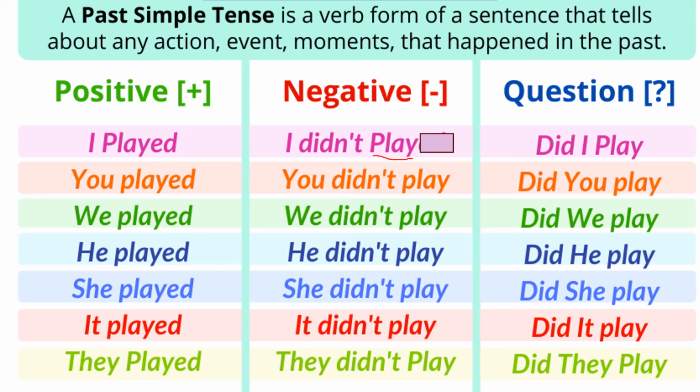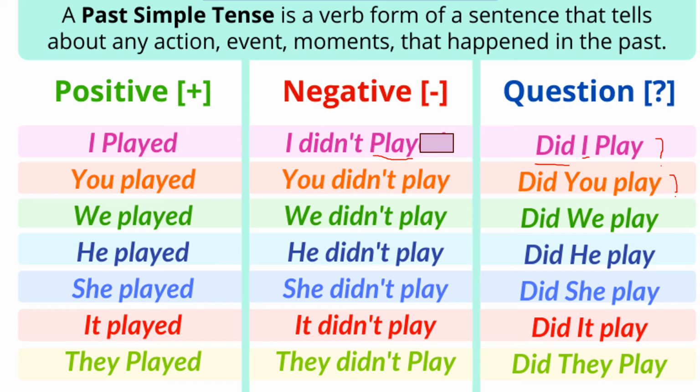I did not play. And when we are making it interrogative, we will say, did I play? Did will come first, then the subject and play, and afterwards we have to put a question mark.